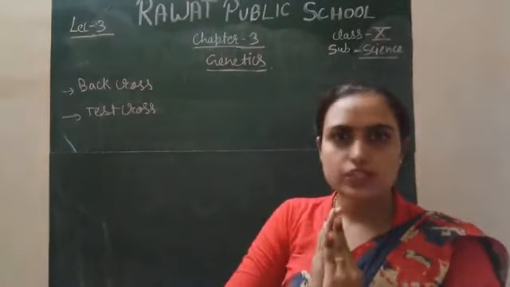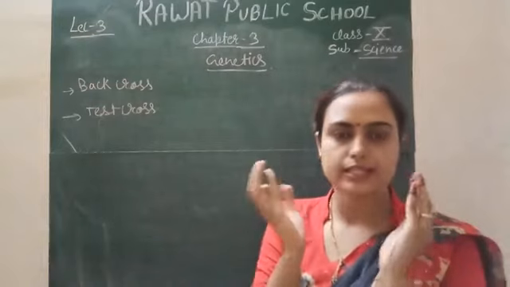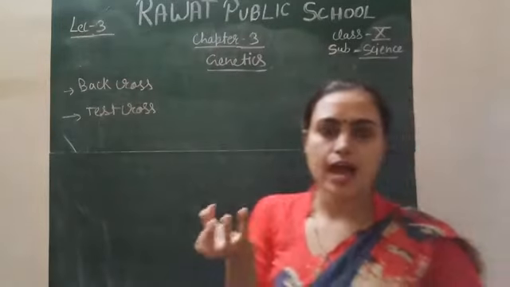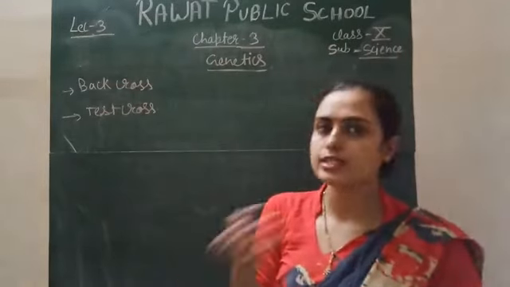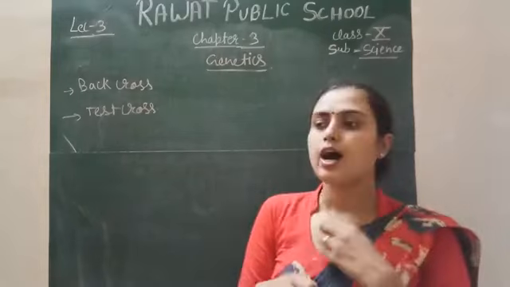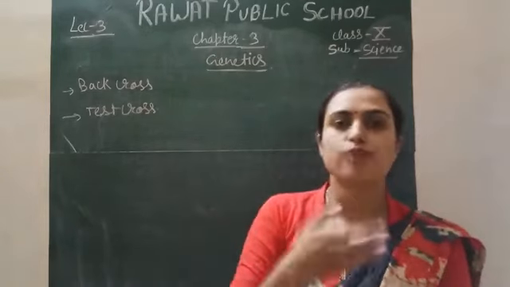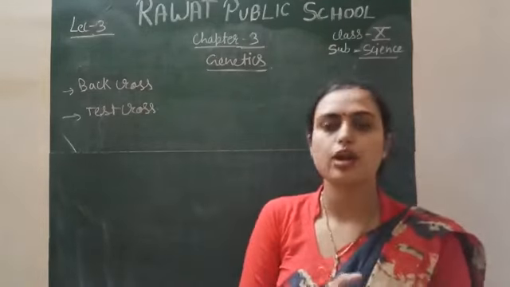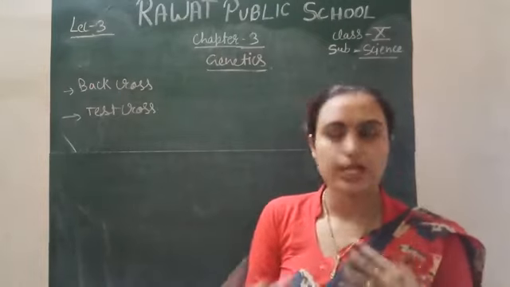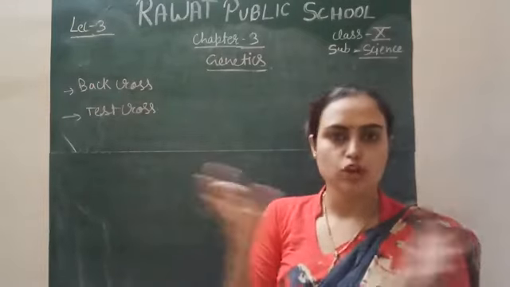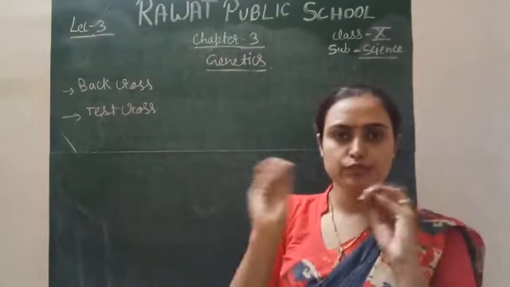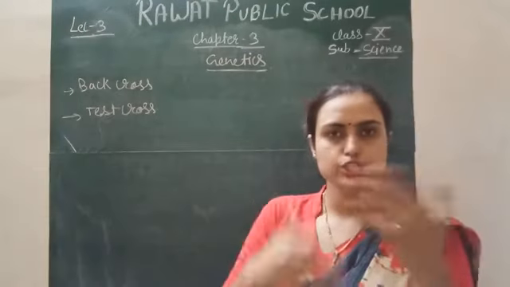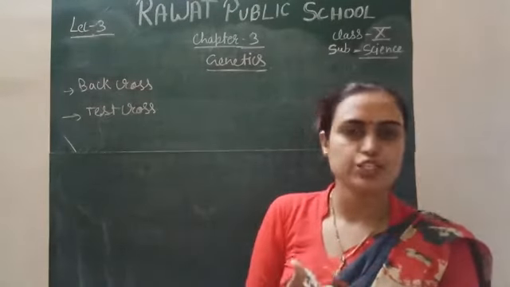Okay, in genetics, what we have learned about the term genetics is the transmission of characters from one generation to another generation, or you can say heredity, and variation. Because of the combination of two contrasting characters, new varieties occur, which is called variation actually.